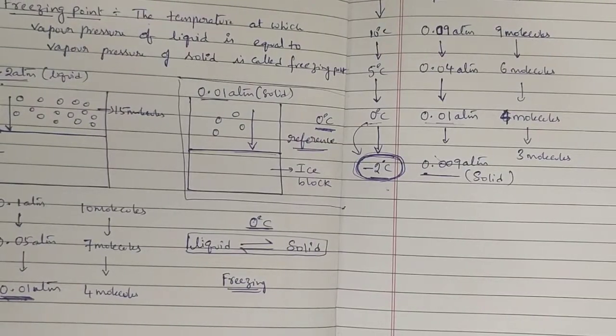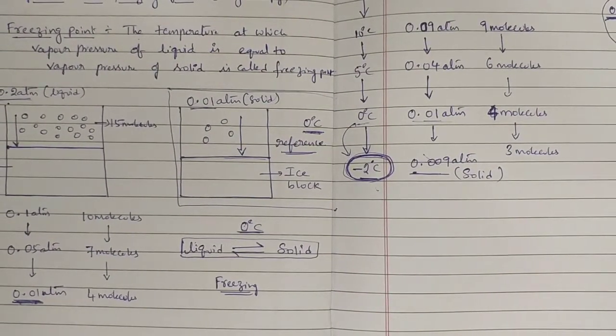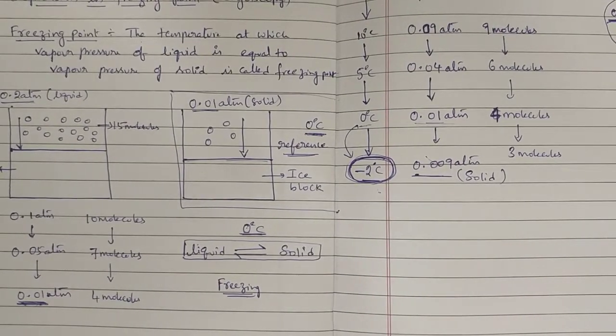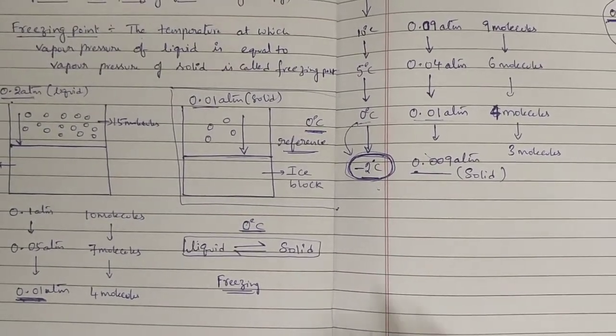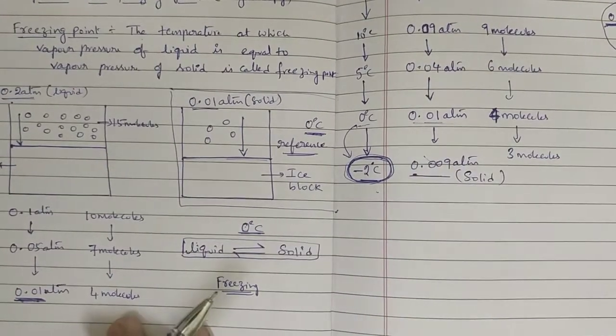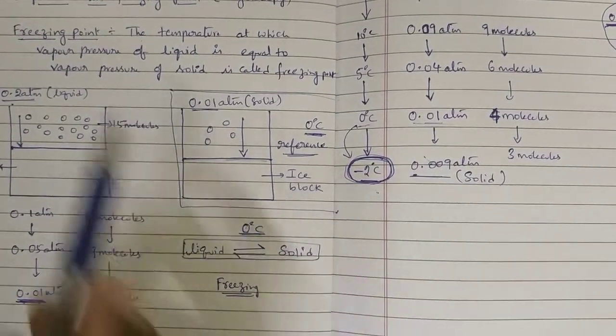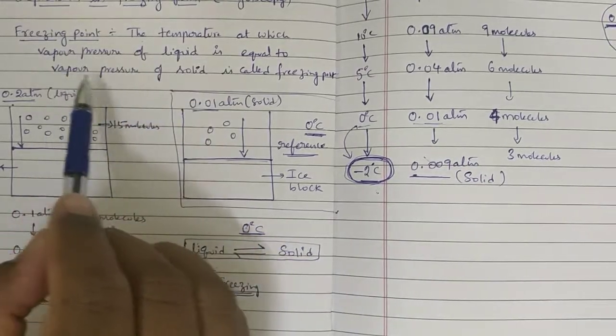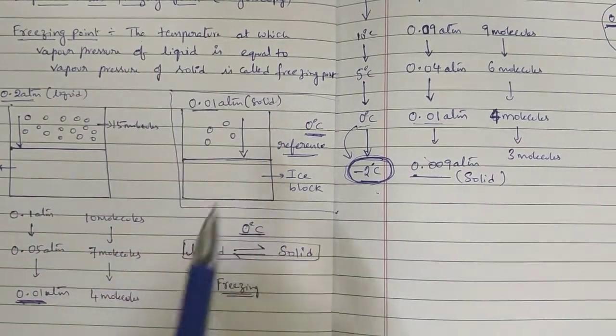Okay. Now I will write the freezing point of solvent and the freezing point of solution separately. Let us see that now. Out of this total explanation, only one definition: freezing point. The temperature at which vapor pressure of liquid is equal to vapor pressure of solid is called freezing point.